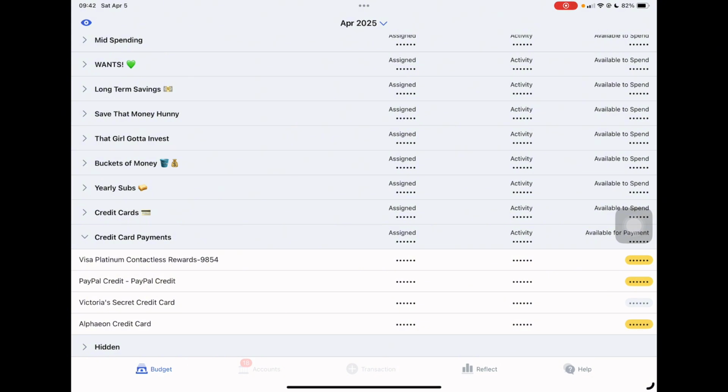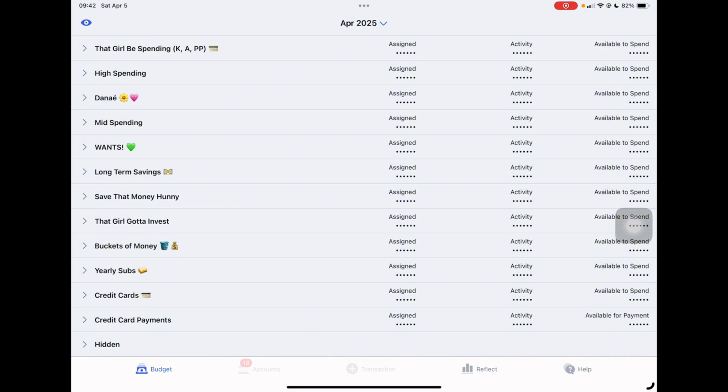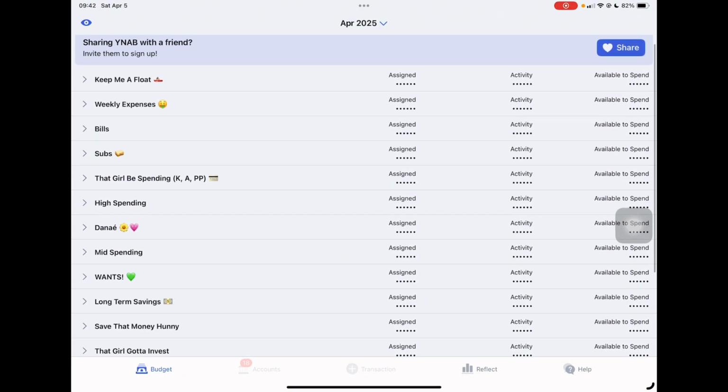And then I also have, excuse me, guys, my Alphaeon credit card, which is laser hair removal. That has no interest, so that amount was pretty high because I'm doing my whole entire face and underarms. And yeah, since that has no interest, I'm just doing it that way. And that is it for my categories.